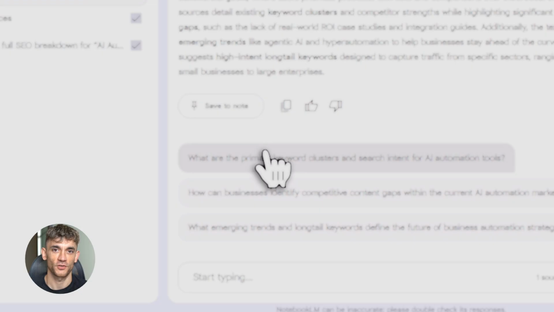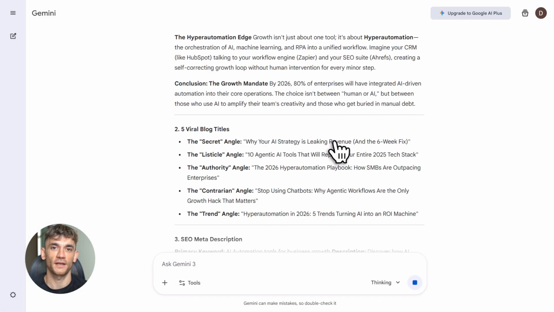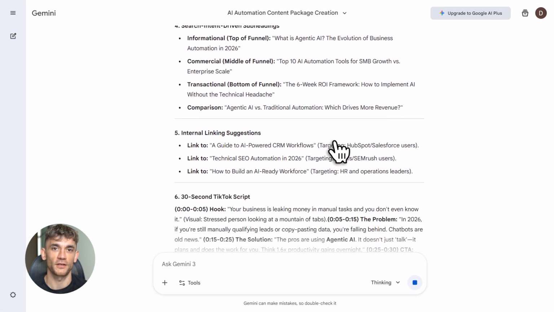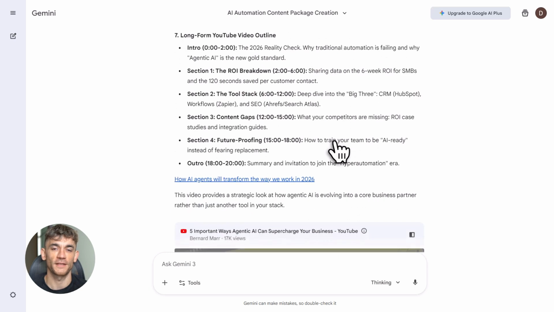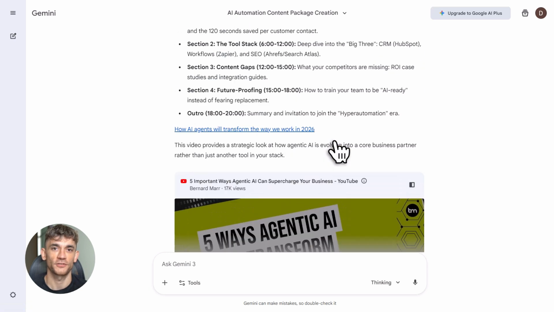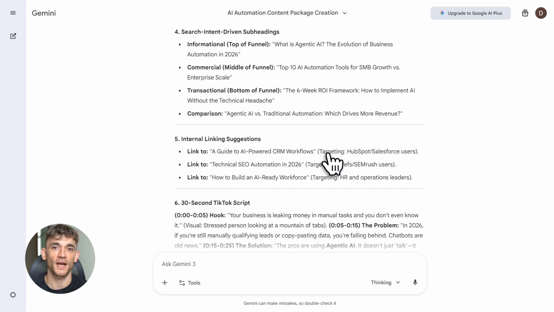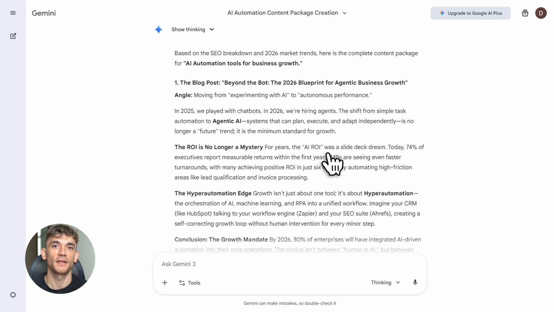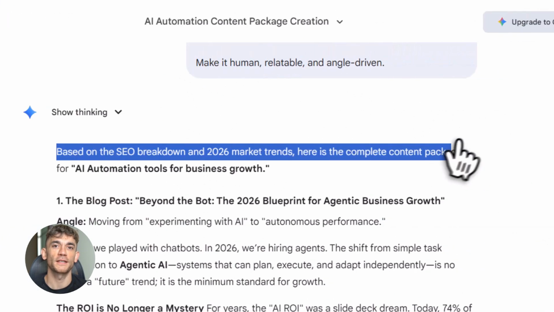And Gemini is your content generator. You give it the notebook and it writes the full blog post, creates viral titles, writes meta descriptions, even gives you TikTok scripts and YouTube outlines. It's like having a research team, a strategist, and a writer all working together for free.